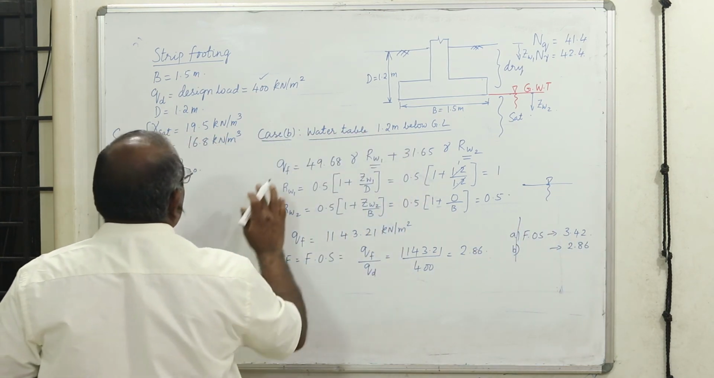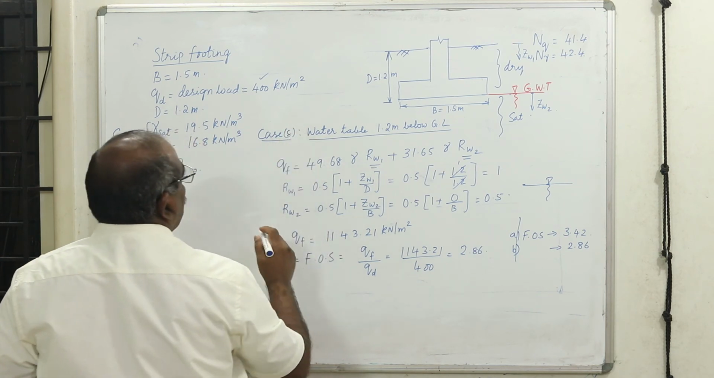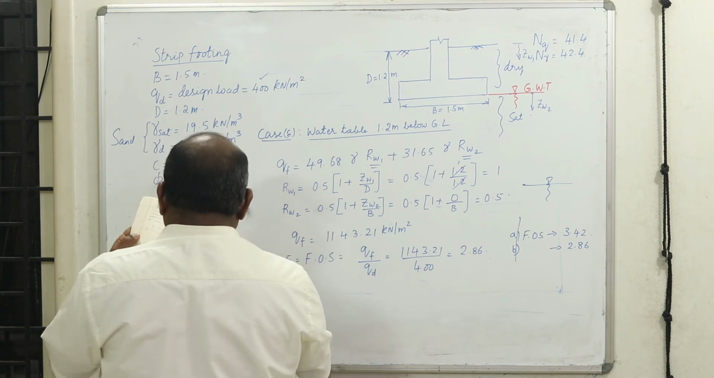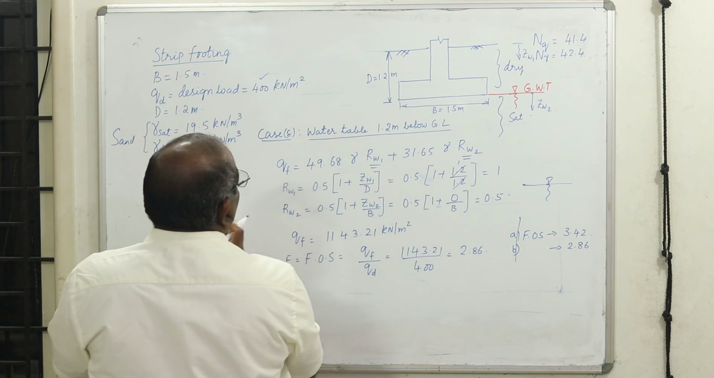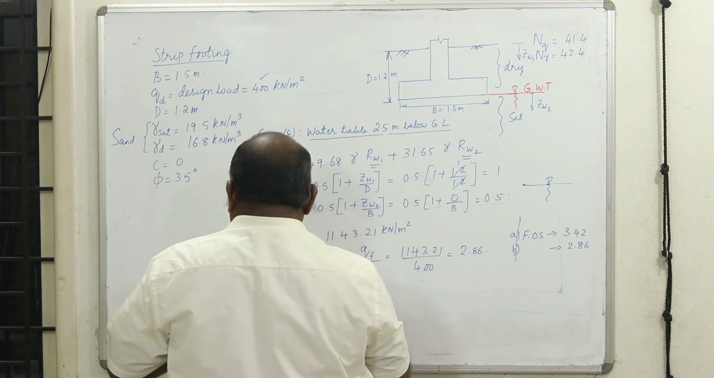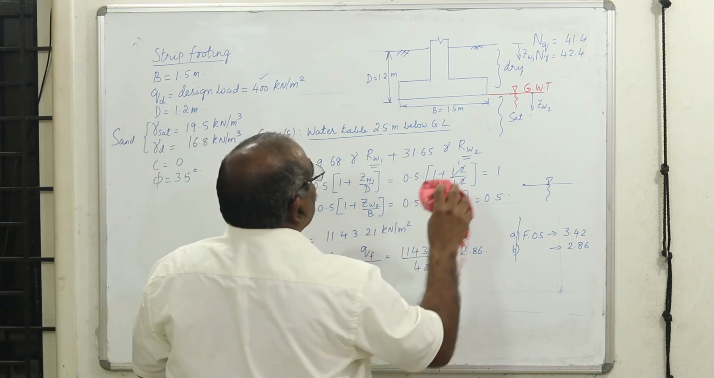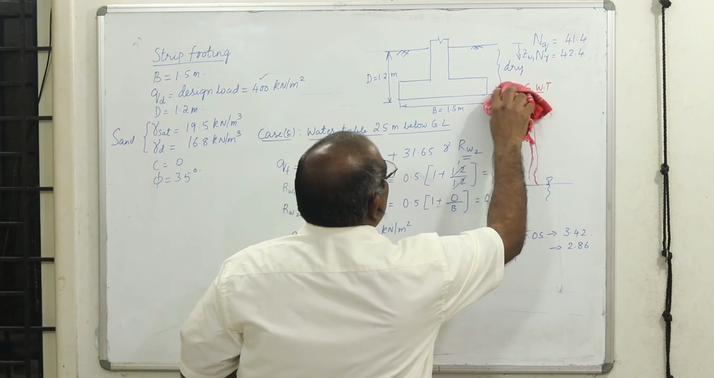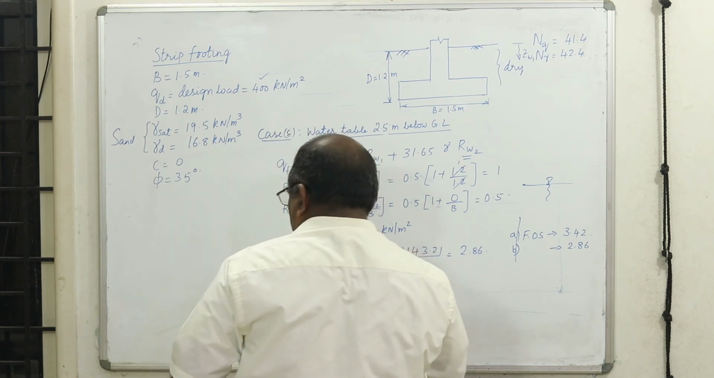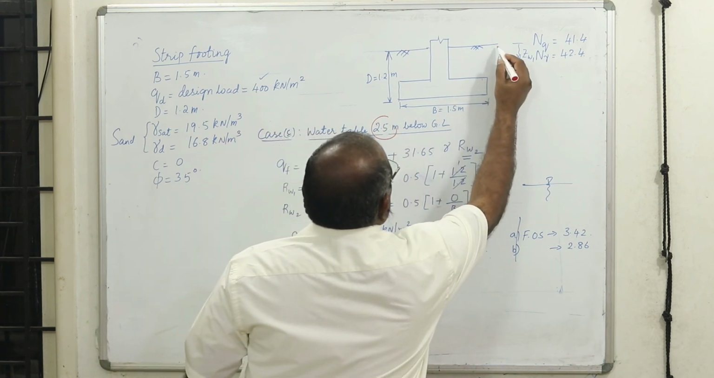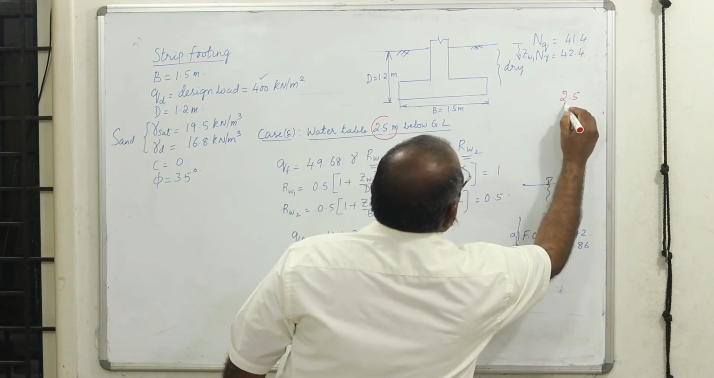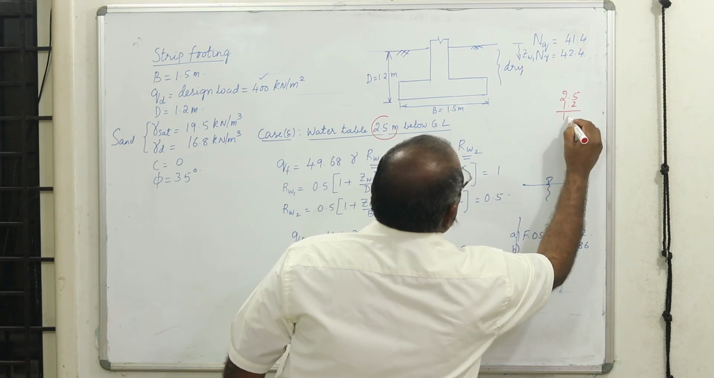Now, we'll go to case C. The water table is 2.5 meters below the ground level. Now I'll try to make some space here so that you can understand. The water table is 2.5 meters from the ground level. This is 1.2, out of 2.5. If I subtract 1.2, it becomes 1.3.